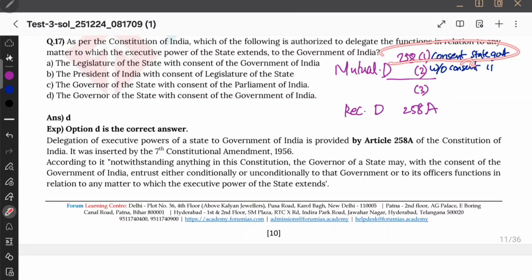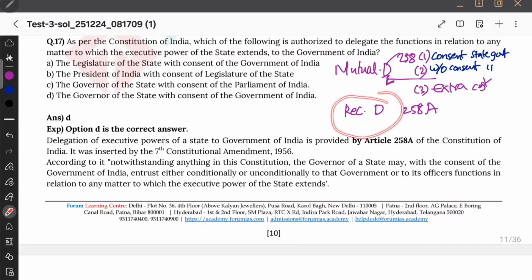So this is mutual delegation and this is mutual legislation, 258 clause 2. And next we have 258 clause 3. For example, due to whatever president or parliament, this is parliament, this is president, is doing, if state is incurring extra cost, such extra cost shall be borne by whom? Shall be borne by center. Okay, union. Okay, this is in 258 clause 3. That is about extra cost. Okay. Basically mutual delegation clause 1, mutual legislation clause 2. What will be in legislation? Without state consent, state government consent.